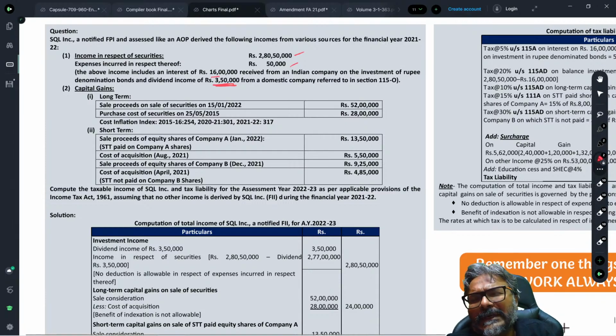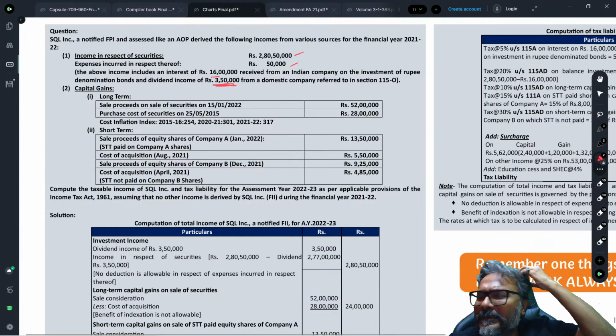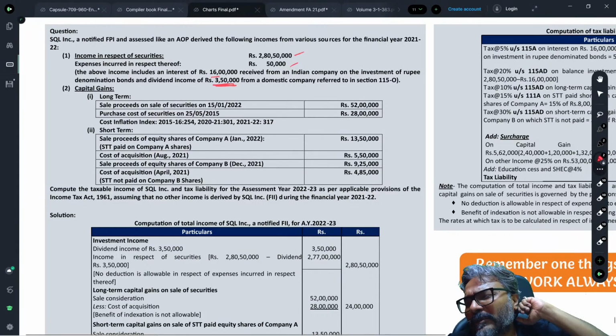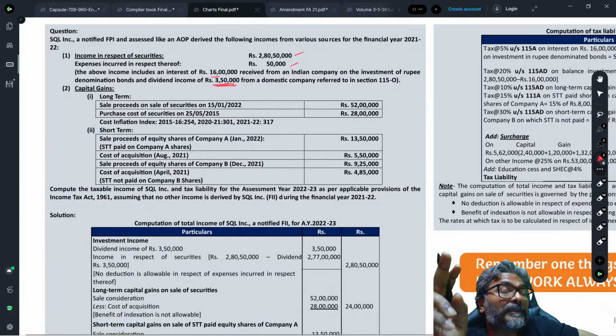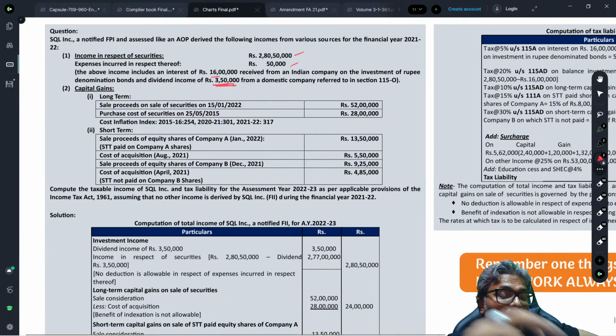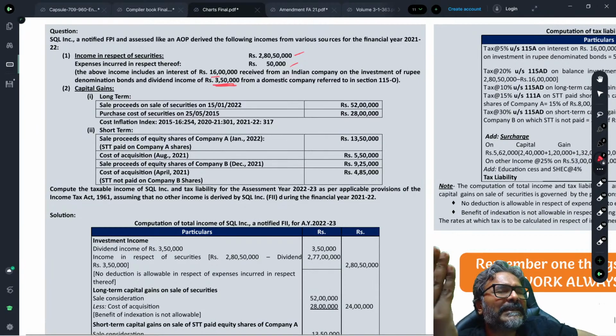This is your normal interest income, which is chargeable at a flat rate. There is a special rate of tax at 20%. So if there is a special rate of tax at 20%, where is the question of the deduction of any expenditure? Isn't it? Because all these rates that we have just seen are special rates of tax. So therefore, no question of the deduction of this rupees 50,000.